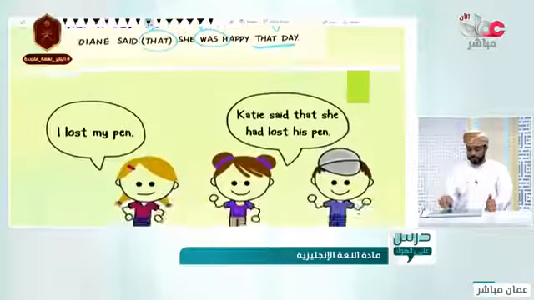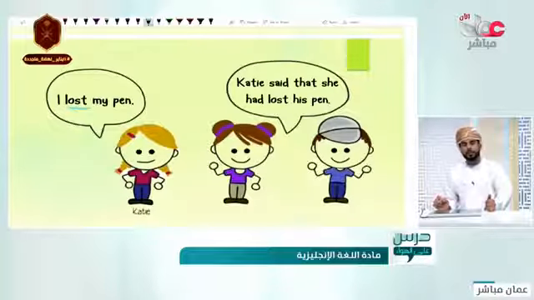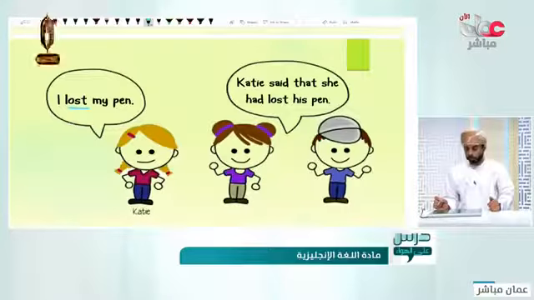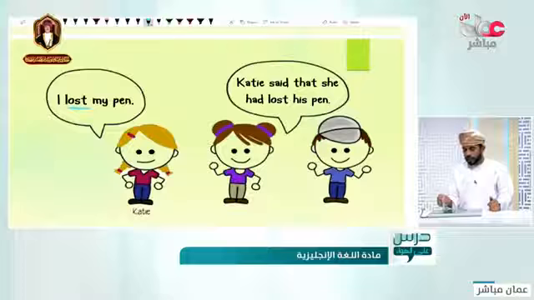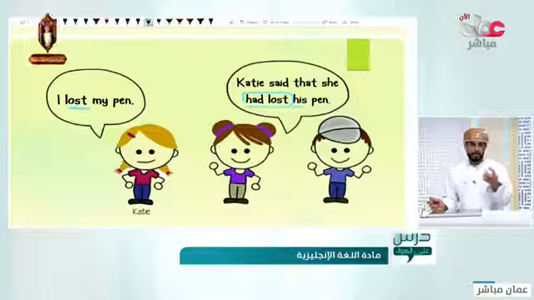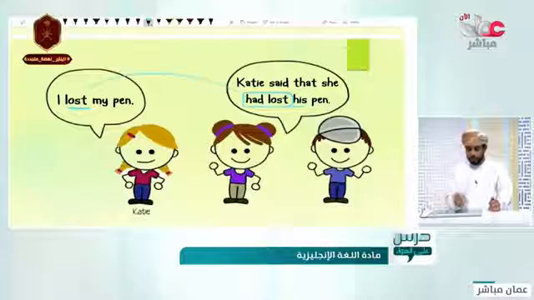So what if she said in the past, "I lost my pen"? When you report it, you should go back in time. So which one is before the past simple? Of course, it is the past perfect. As here, Kate said that she had lost her pen, or her hairpin, sorry, not her pen, hairpin. Okay? So had lost. We change it from the past simple to the past perfect.